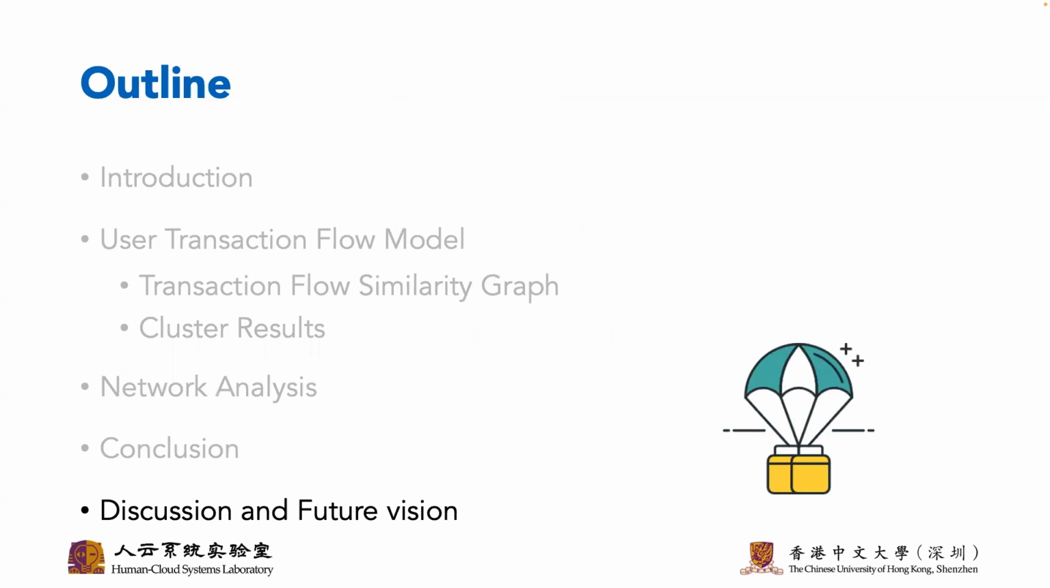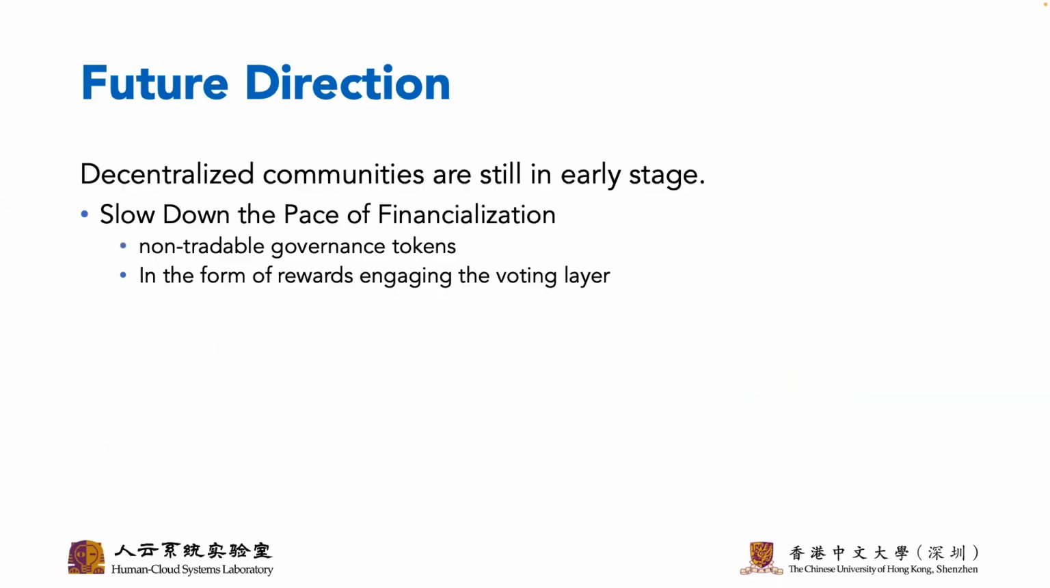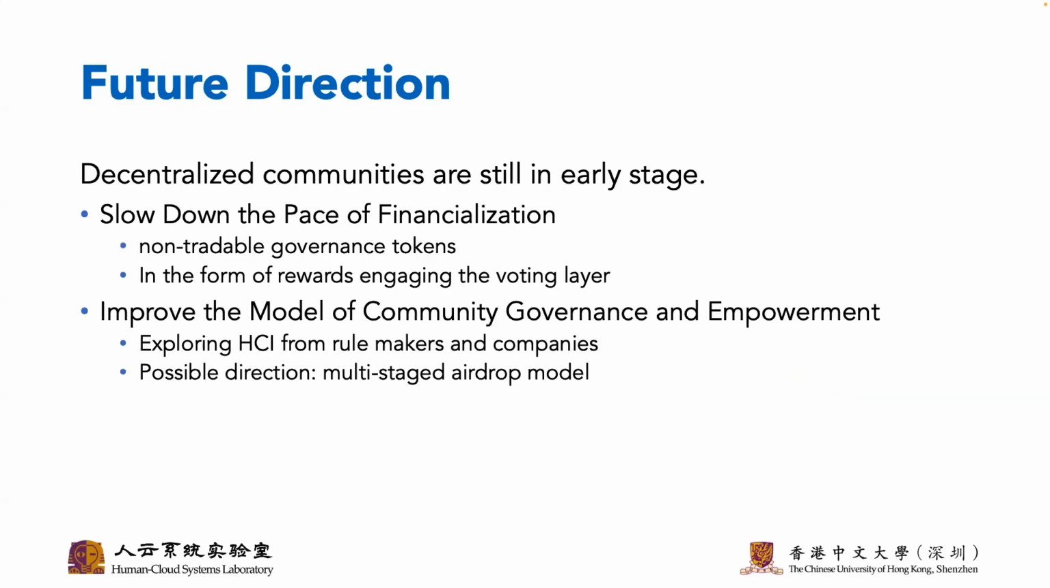Okay, the next part, let's talk about the discussion and the future vision. We conclude our results as challenges for future research. The first is that slowing down the path of financialization is to separate governance from tradable tokens. First, we consider that a new ERC token standard could be proposed to create non-tradable voting tickets for governance. Another incentive mechanism can be applied in the form of rewards, engaging the voting layer.